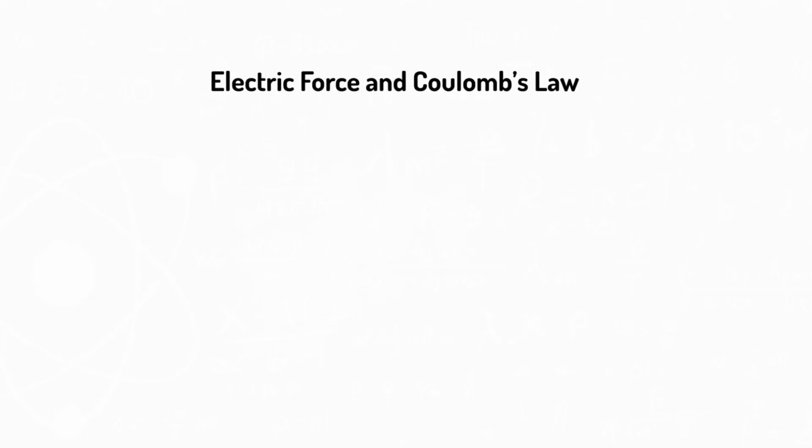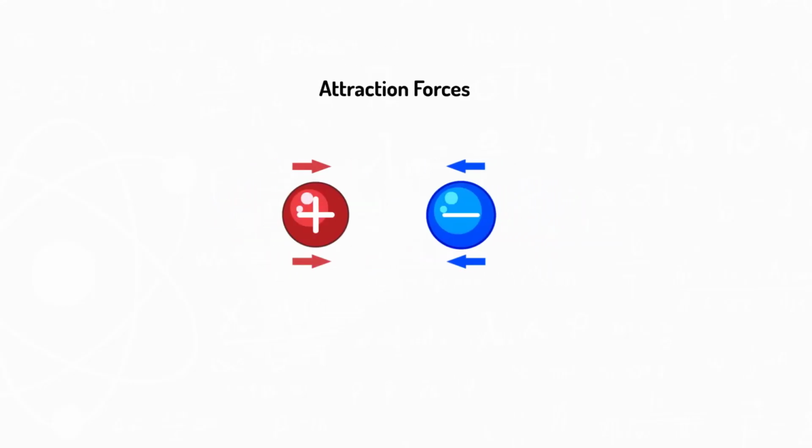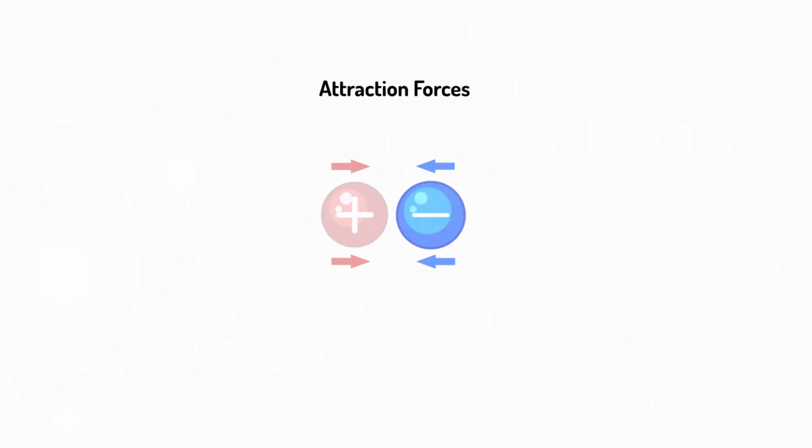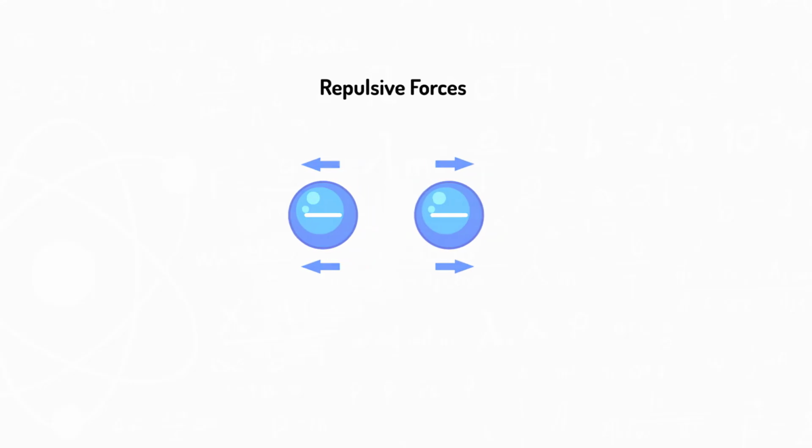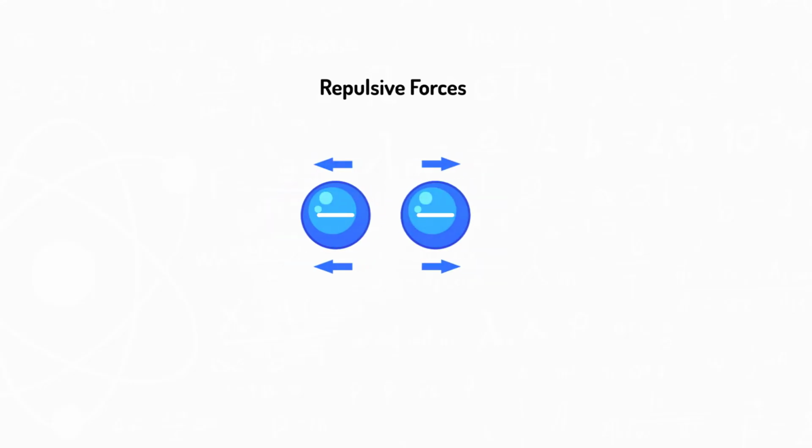Electric force and Coulomb's law. You know that there are two types of charges, positive charges and negative charges. When these electric charges come close to each other, an electric force appears between the charges. Attractive force occurs between different charges, positive and negative, while repulsive force occurs between similar charges, negative with negative or